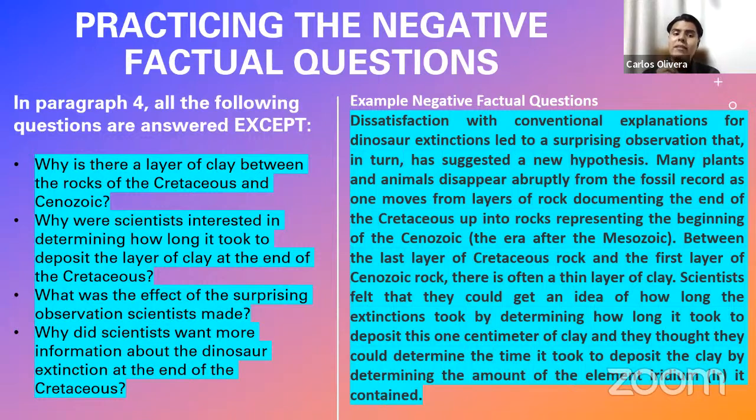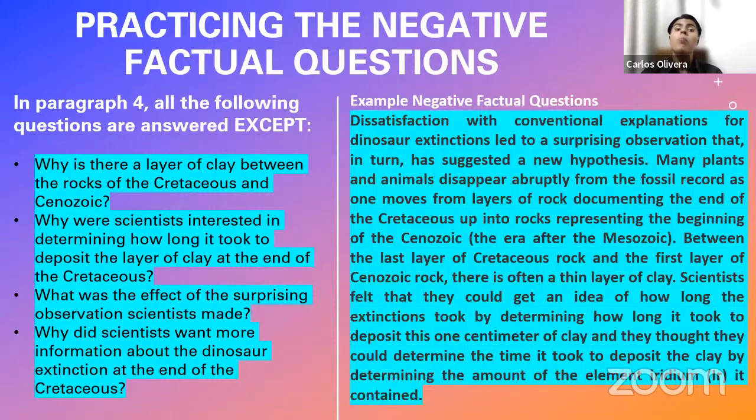You know why? Because in this case, we are always discussing in the reading passage what is the use of the layer of clay in these rocks, what the scientists are planning to do with this layer of clay, how they are going to measure how old this layer of clay is, but we never discuss in the reading passage why there is a layer of clay between the rocks of the Cretaceous and Cenozoic. Did you notice that?